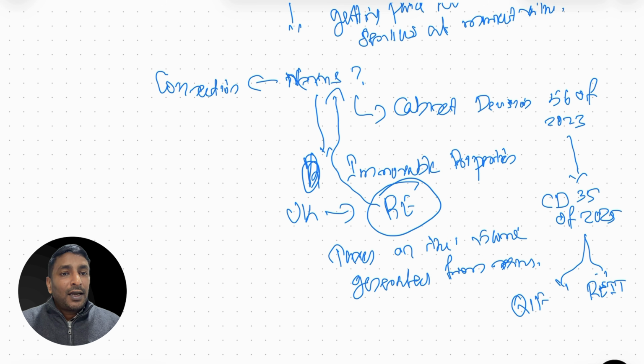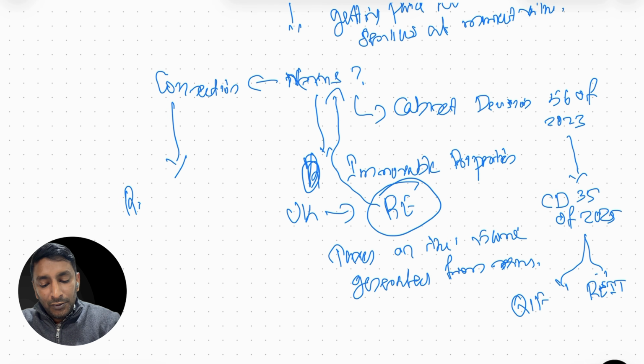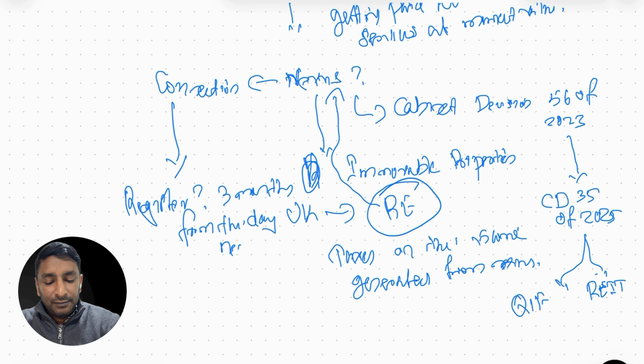For your current understanding, it is good enough to understand that if a foreign company has an immovable property in UAE, that means that foreign company has a nexus in UAE. And if they have a nexus in UAE, the income generated from that nexus will be subject to corporate tax. If they have a nexus, then the next question is when they need to register. They need to register within 3 months from the day the nexus is there.